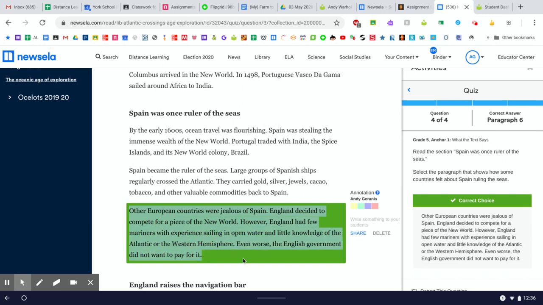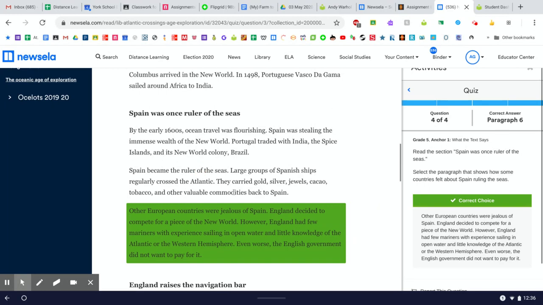Other European countries were jealous of Spain. Well, there you go. This first sentence talks about how other countries felt about Spain. They felt jealous of Spain. England decided to compete for a piece of the New World, but they didn't have the experience in open water and little knowledge of the Atlantic. So even worse, the English government didn't want to pay for all that training. So this is the paragraph. Because of this sentence, other countries were jealous. That's how they felt about Spain. That has to be the correct choice, and it is.